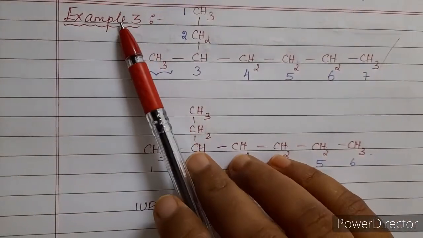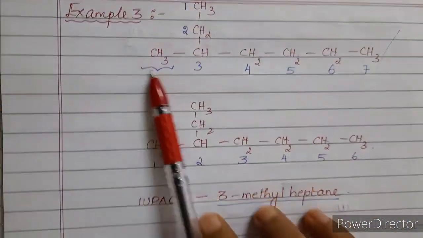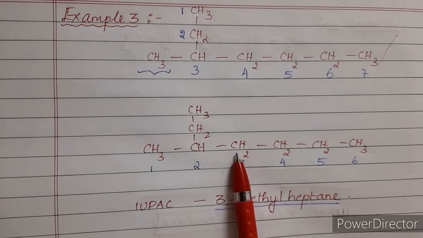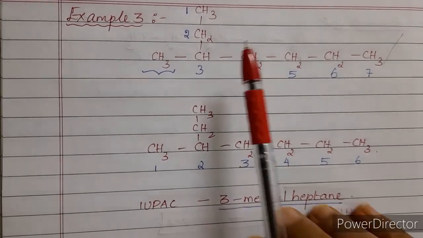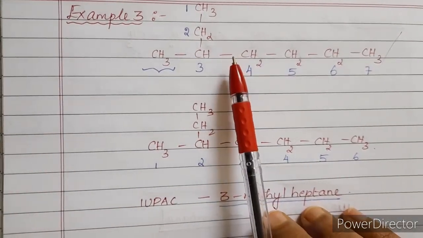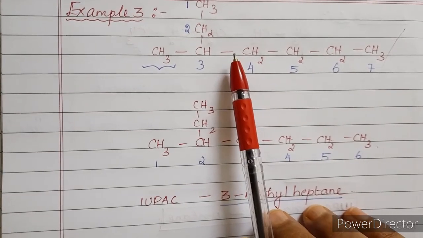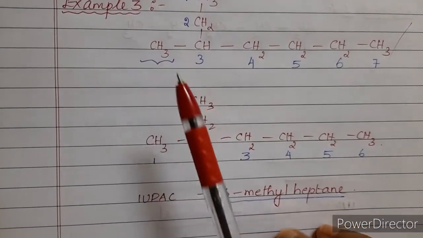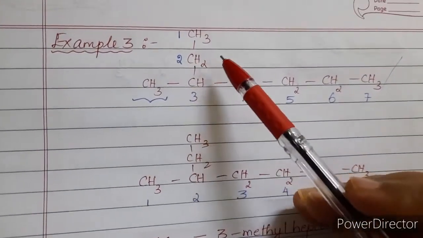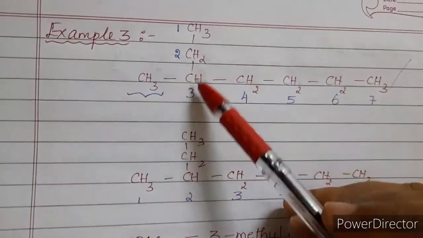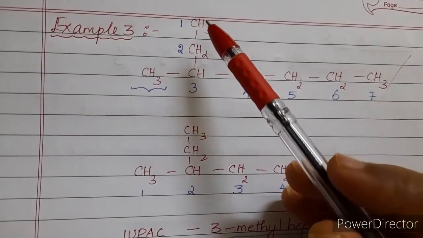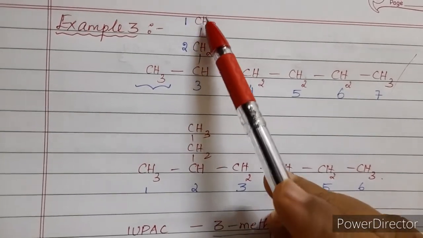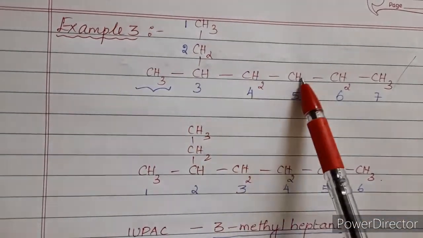Next we'll move to the third example. Now this is the compound, right? Now here I have numbered in 2 ways. Now I'll tell you which one is correct and which one is wrong. First, we have to find out the longest carbon chain in which the substituent should get the least numbering, isn't it? Now since it contains the branched one, right? So I'll be labeling in such a way that the substituent gets the least number. Now here I have numbered this way, that is 1, 2, 3, 4, 5, 6, 7.